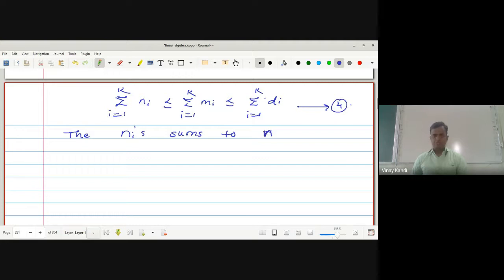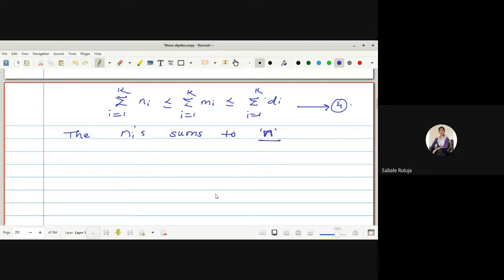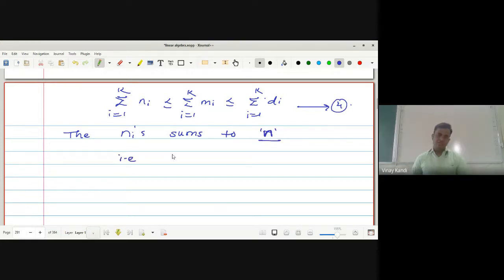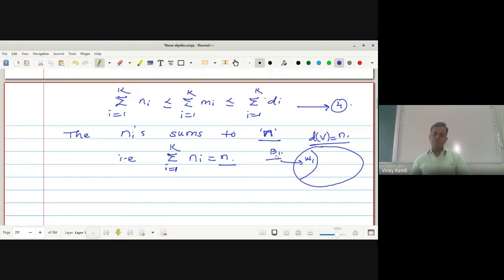Is it correct? Yes, sir. Okay, that is summation of I running from 1 to k Ni is equal to n. What is n? Dimension of the whole vector space V. What is Ni? हा पाहिला होता आपण असा. Dimension of V is equal to n. Suppose this is W1, this one is B1, number of vectors in B1. N2, number of linearly independent vectors.